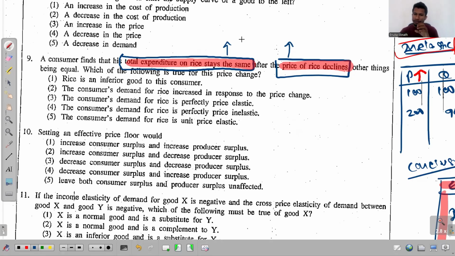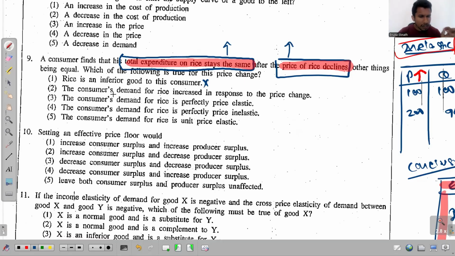But if you compare the consumer's income and the demand, you can comment on the nature of the product, whether this is an inferior good or a normal good. Simply by looking at the relationship between price and consumer expenditure, you can't recognize whether the good is inferior or not. So this is wrong.